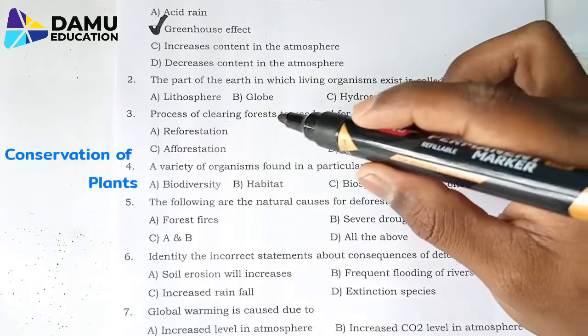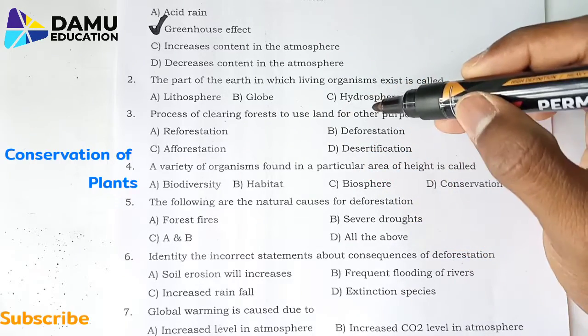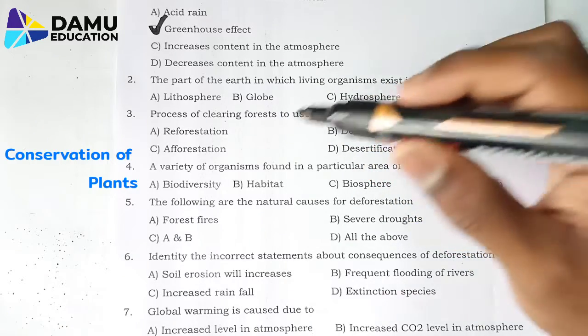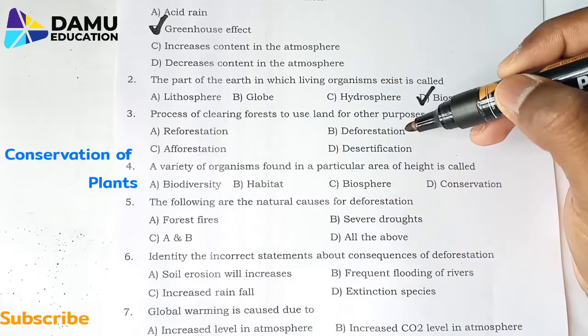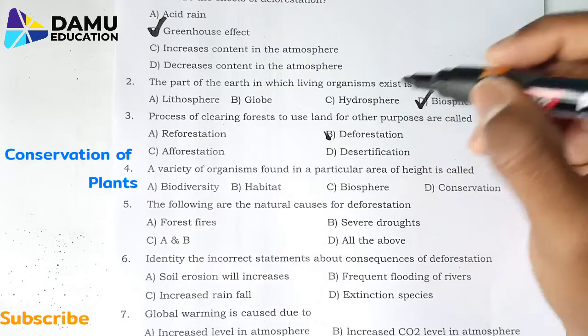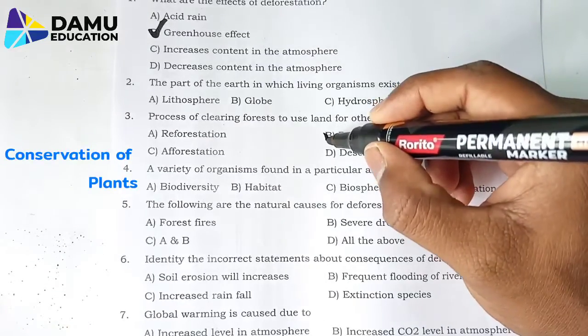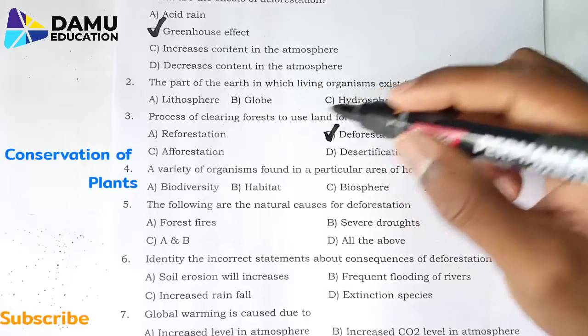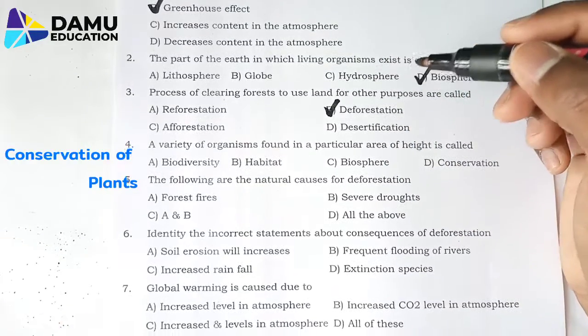Next one, the process of clearing forests to use land for other purposes is called reforestation, deforestation, afforestation or desertification. So the third one, it is deforestation. Cutting off trees or clearing forest is called deforestation.